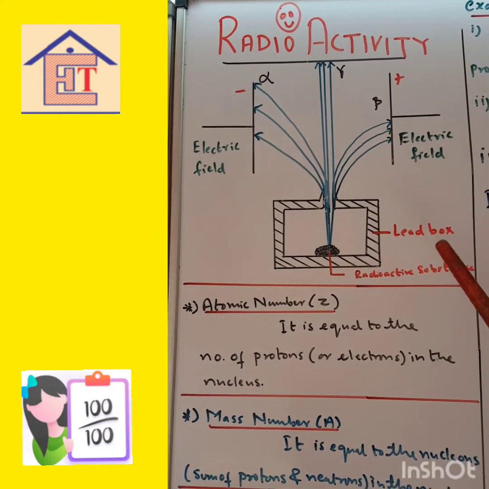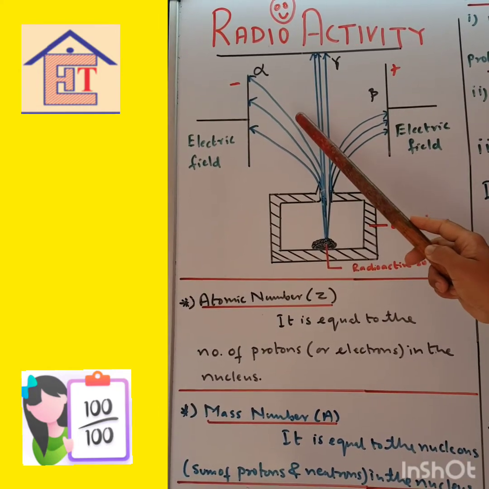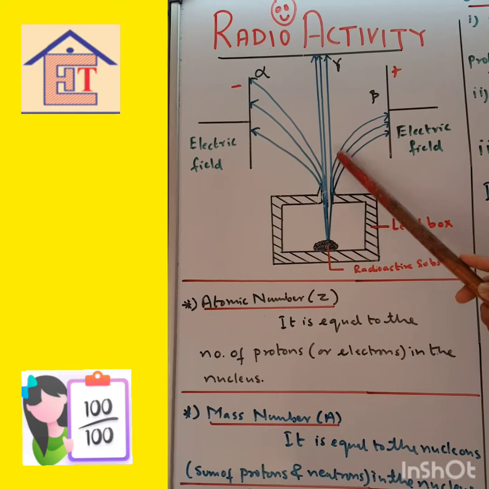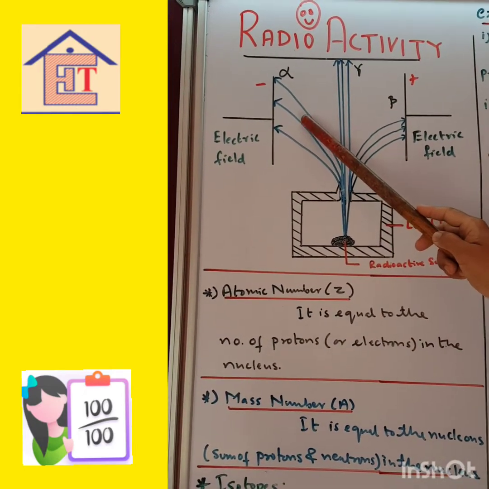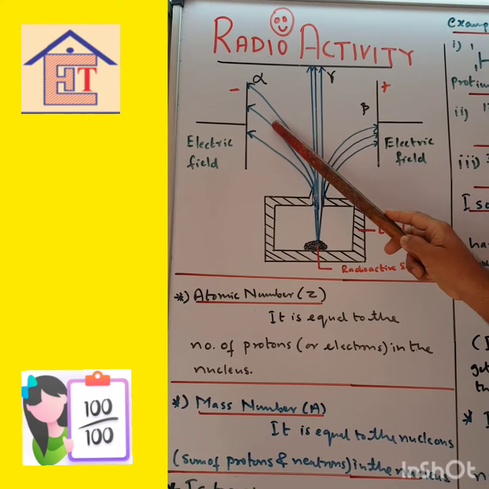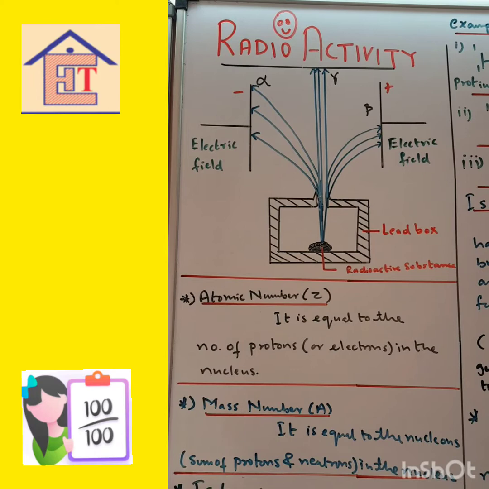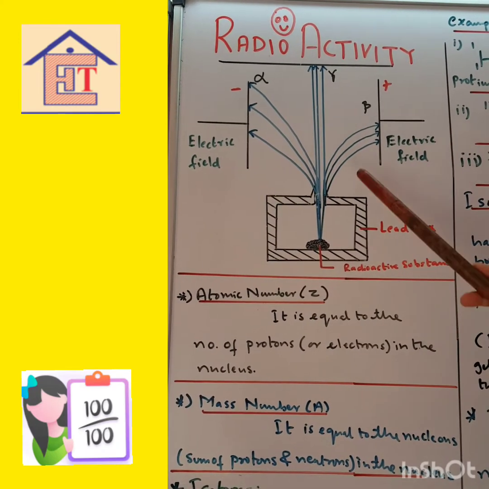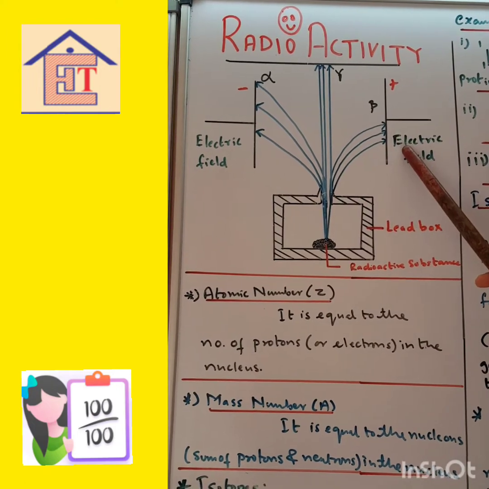Have you observed something? That these alpha rays are taking a little more time to turn, and beta rays, they turn immediately. You know why? Because alpha rays are positive, they are equivalent to helium atom. I mean to say, they take a long time to turn. They are heavy. Okay, but beta rays are electrons. They do not have any mass, so they turn immediately.